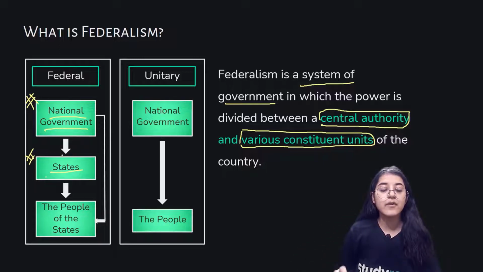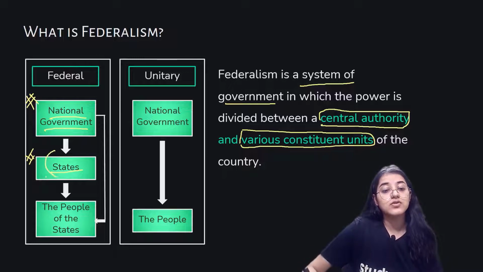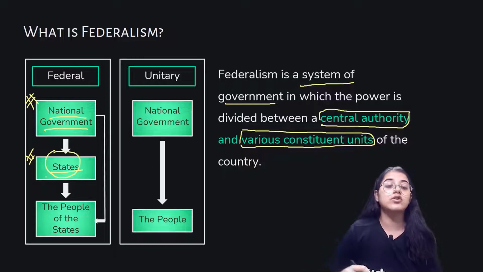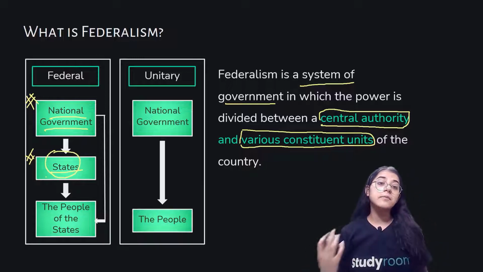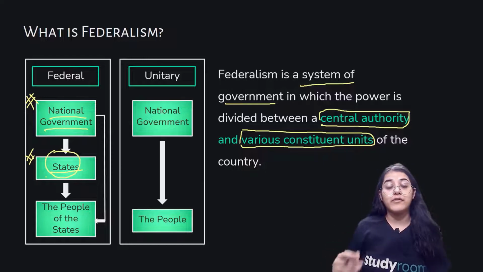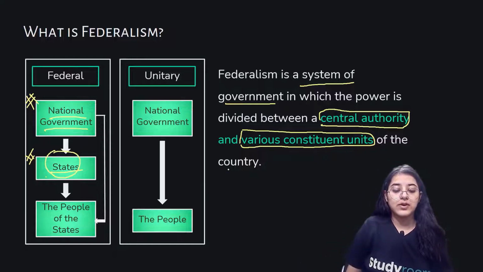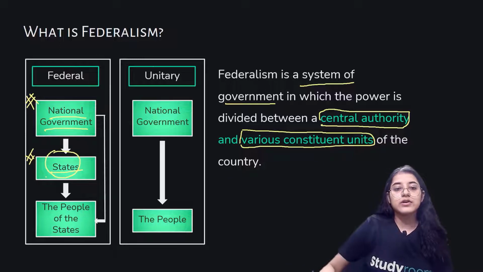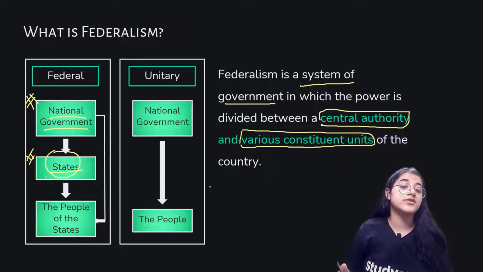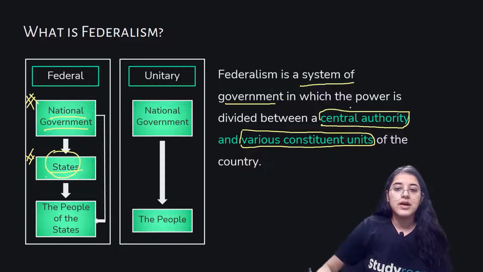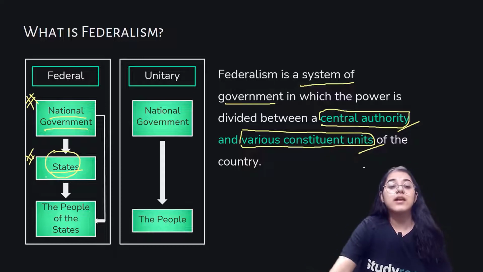The state government has a power of its own, for which it is not answerable to the central government. So it gives autonomy or independent power to the state government to have their own powers, which is not the case in the unitary system. That's how federal and unitary are quite different in terms of the jurisdiction and the powers which have been distributed. In federalism, the powers are divided between the central authority and the various constituent units. Let's move ahead.